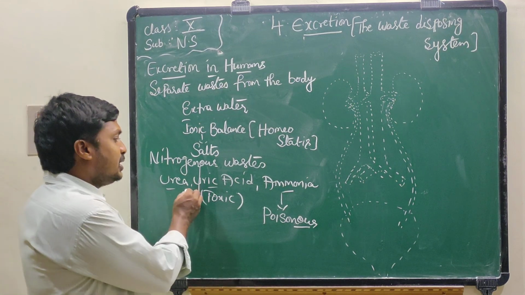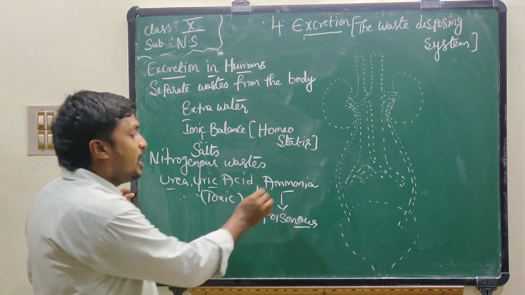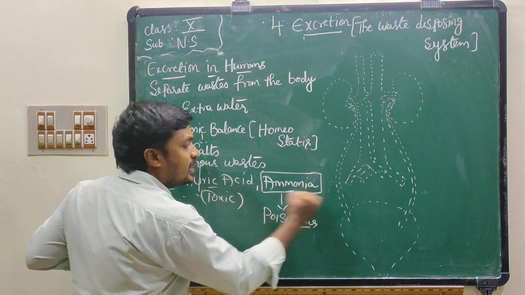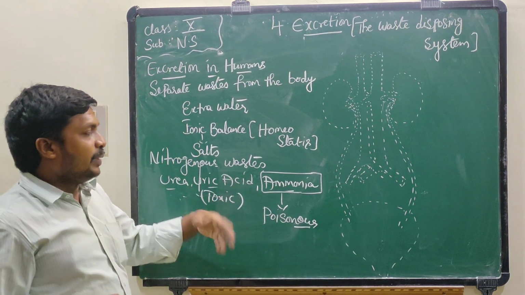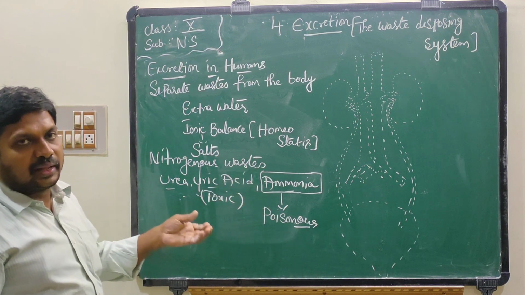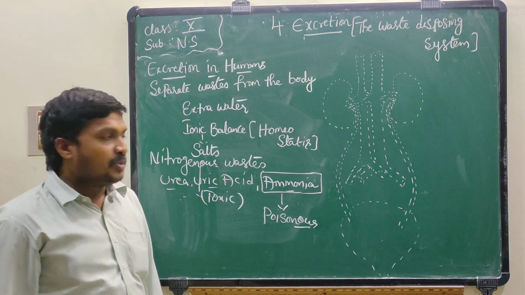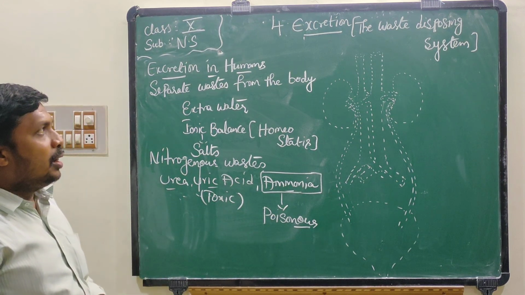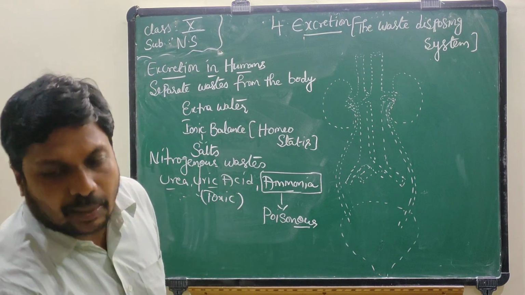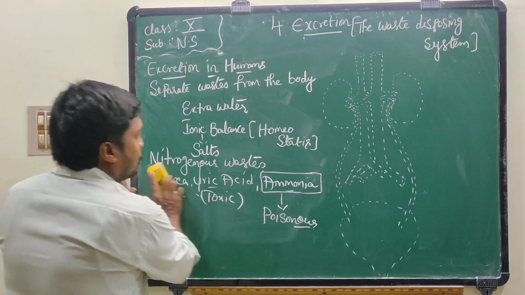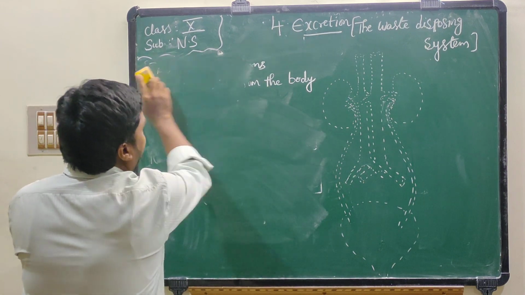These are metabolites, metabolic waste. In these three, ammonia is the most dangerous metabolic waste. They must be sent outside of the body in the process of excretion. Now, I will explain which organ is helpful for excretion. Excretion takes place with the help of a special system known as the excretory system.